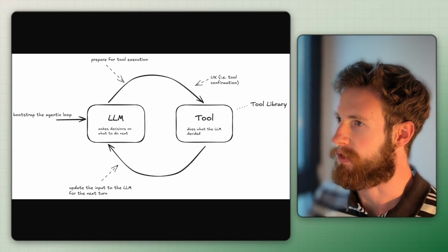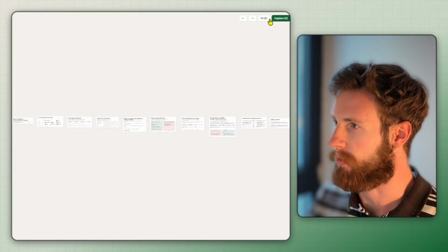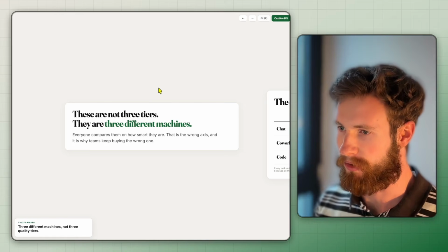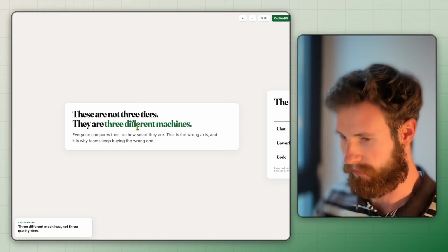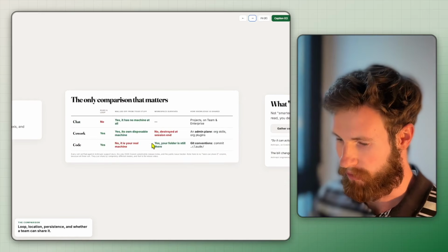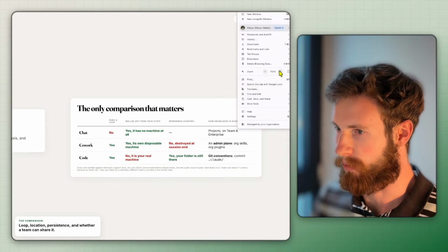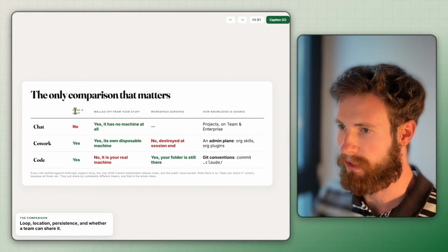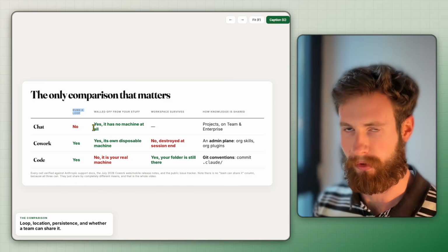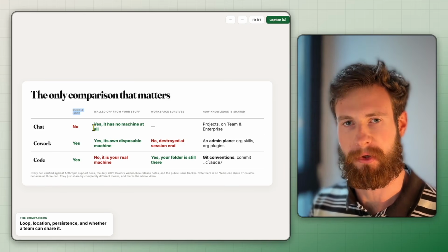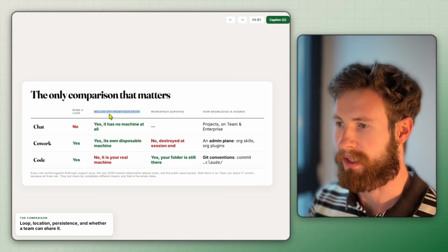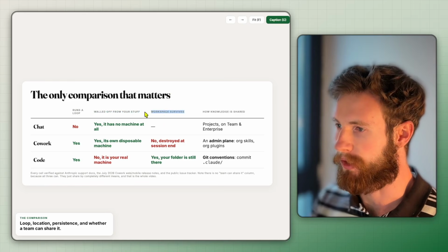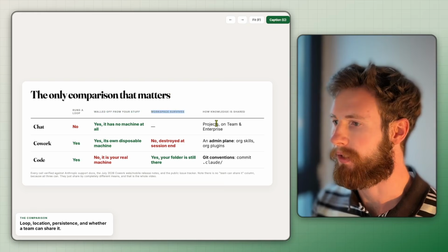Actually, before we get into this part, I want to show you a couple of things here. These are not three tiers, they are entirely different tools, and we're gonna talk about why. If you look at this comparison, let me zoom in a little more, like that. Let's look at whether they run an agentic loop or they are a normal LLM, and in the next one, I'll right away show you what an agentic loop is, whether they are walled off from your computer or can access your files, and whether the workspace that you're using survives or not, and then how knowledge